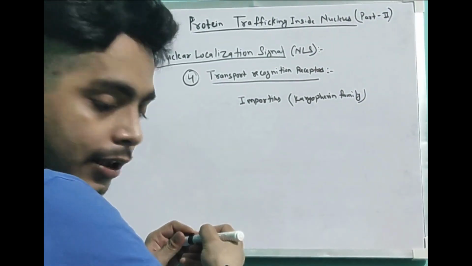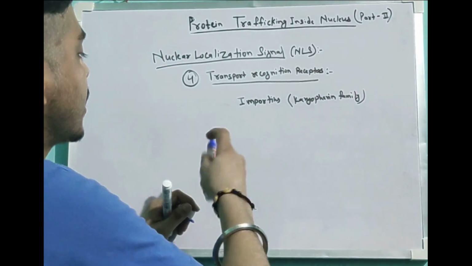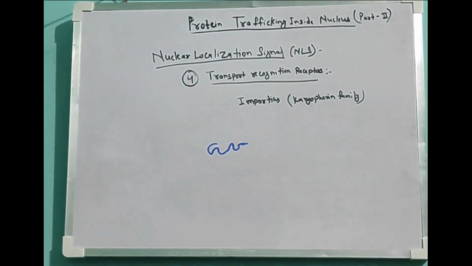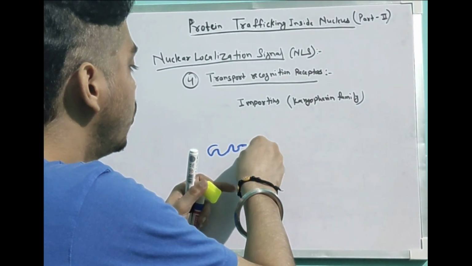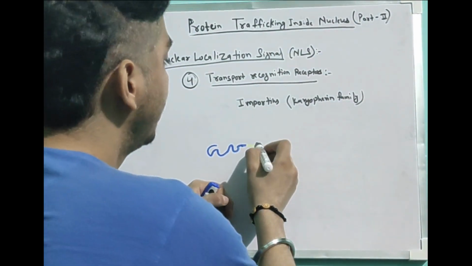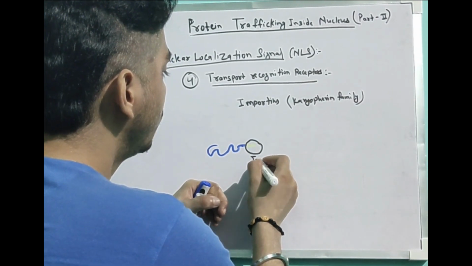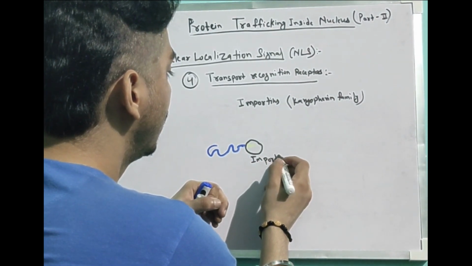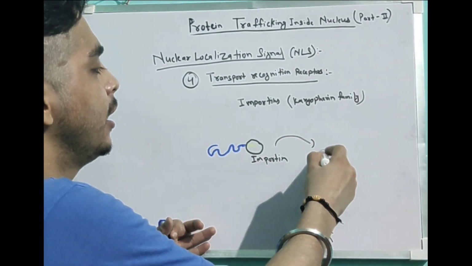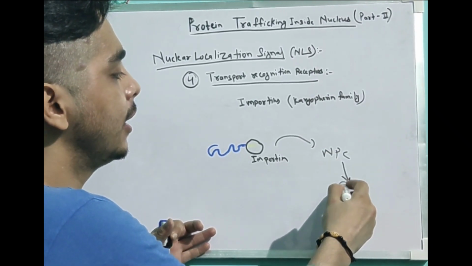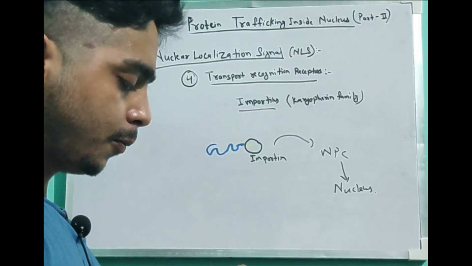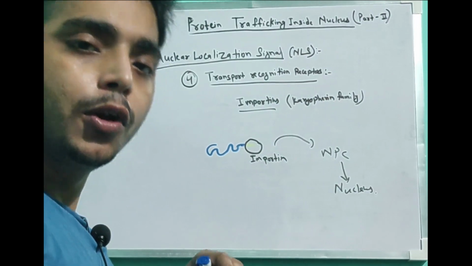As I showed you in the last diagram, suppose this was my protein. This protein has a nuclear localization signal, and the importins recognize this nuclear localization signal, and then take it to the NPC and get inside the nucleus. So these importins are the proteins which help in the import of proteins.